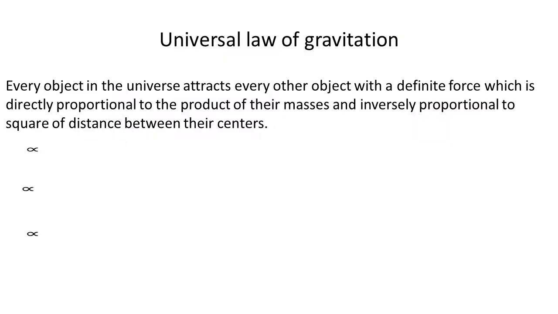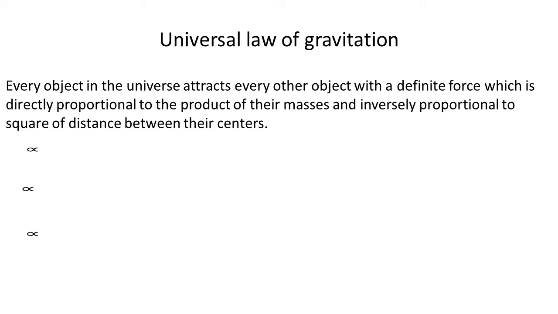By applying little logic and based on his own observations, Newton further concluded that if masses of the two objects are small, then the gravitational force between them is also very small, which even cannot be detected or whose effect cannot be experienced. For example, let us talk about the two stones lying on the ground.